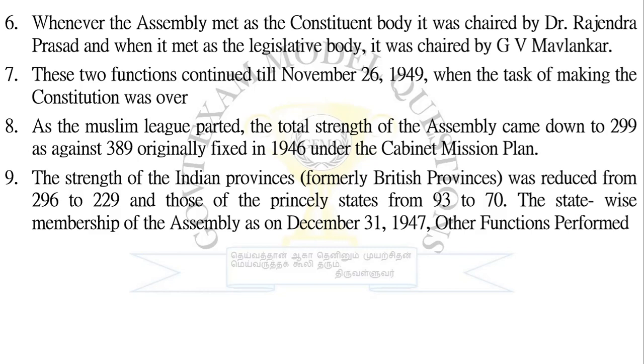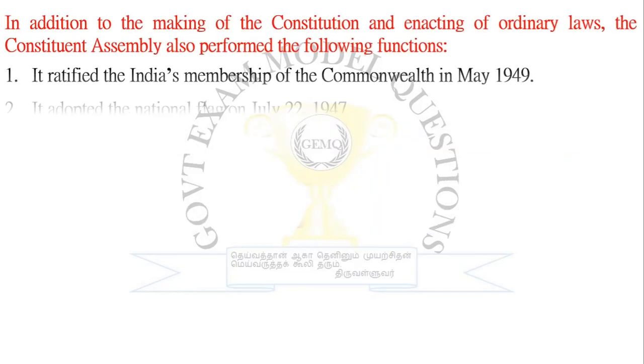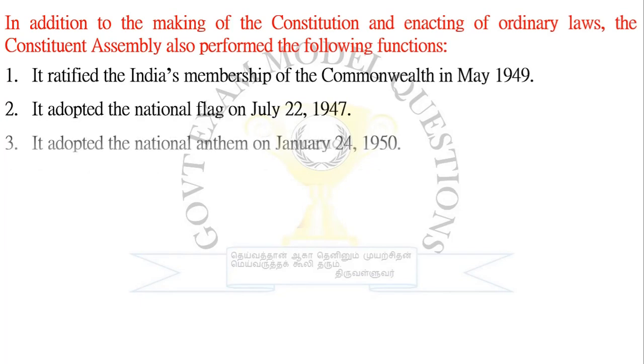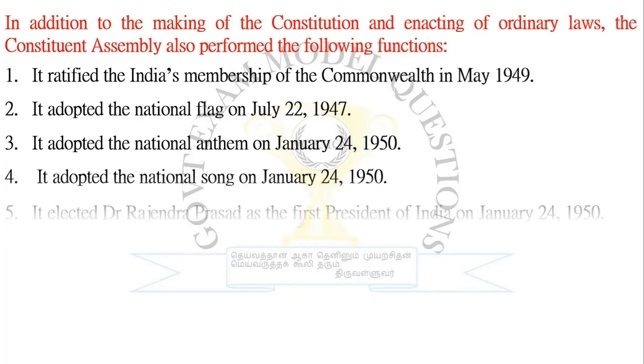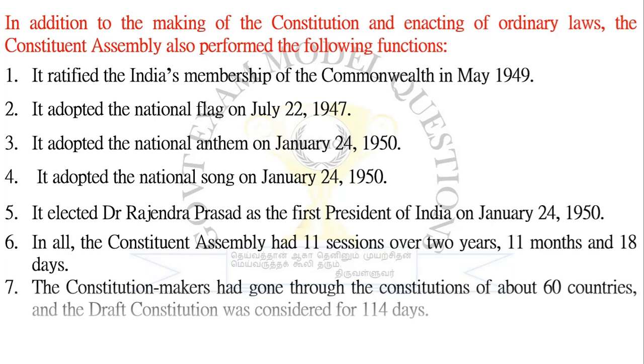The state-wise membership of the assembly as on December 31, 1947. Other functions were performed. So these were the duties that they were doing. In addition to the making of the constitution and enacting of ordinary laws, the Constituent Assembly also performed the following functions. The Constituent Assembly does not only sit and frame the constitution or only discuss enacting the laws. They have also done a few other things.